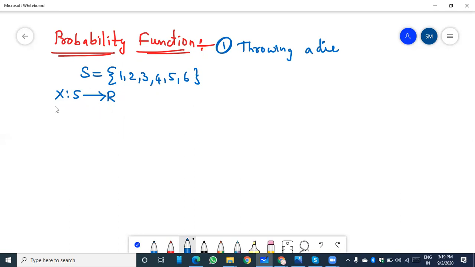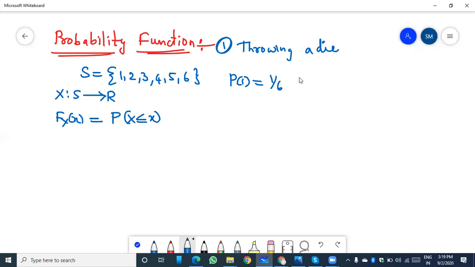Then here, f_X(x) is a probability function. This f_X(x) can be taken as the probability of capital X less than or equal to small x. Here we know that in a sample space, the probability of face one is 1 by 6.